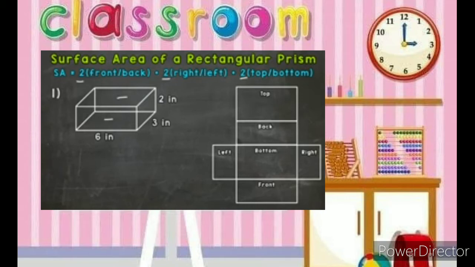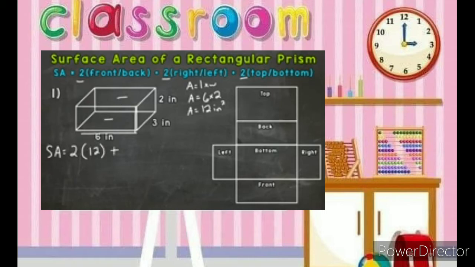So let's get into finding the surface area here, and we'll start with surface area equals 2, and we need to find the area of the front or back. Let's find the area of the front, where we have a 6 by 2. Area equals length times width for a rectangle. Area equals 6 times a width of 2, and we get an area of 12 square inches for the front. So we could plug in 12 here.